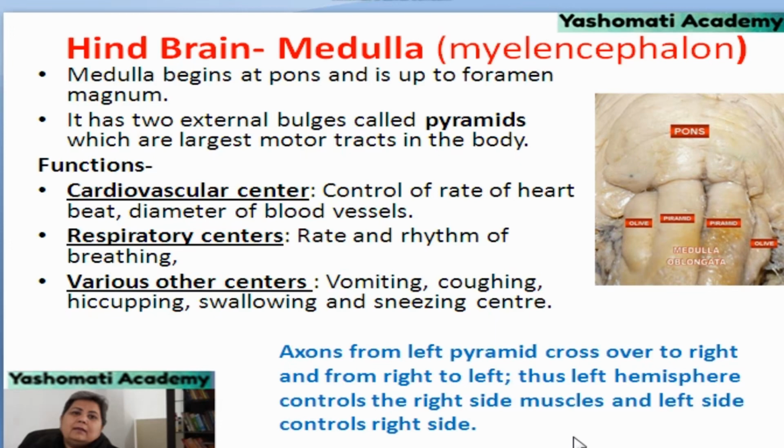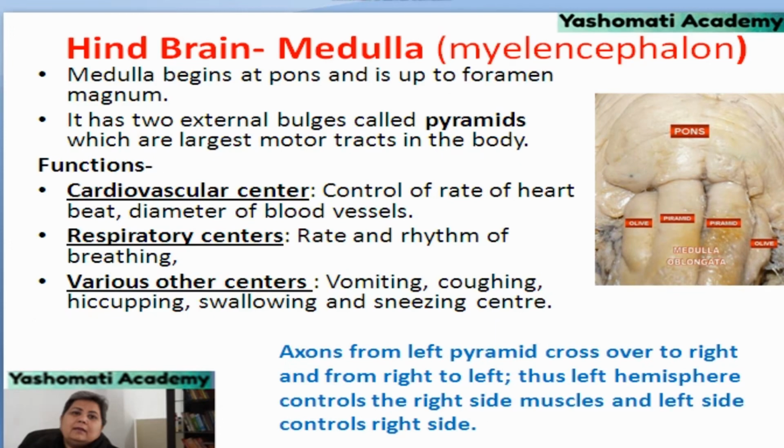So that is why sometimes it is said that if the right side of the brain is injured, then there will be paralysis on the left side, and if the left side of the brain is injured or hit, then there may be paralysis on the right side, and vice versa.